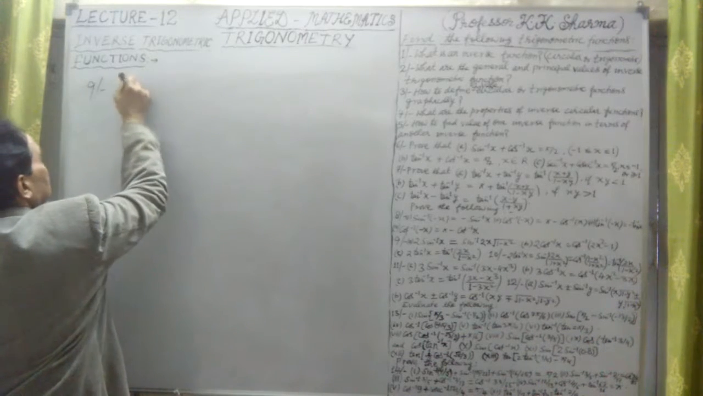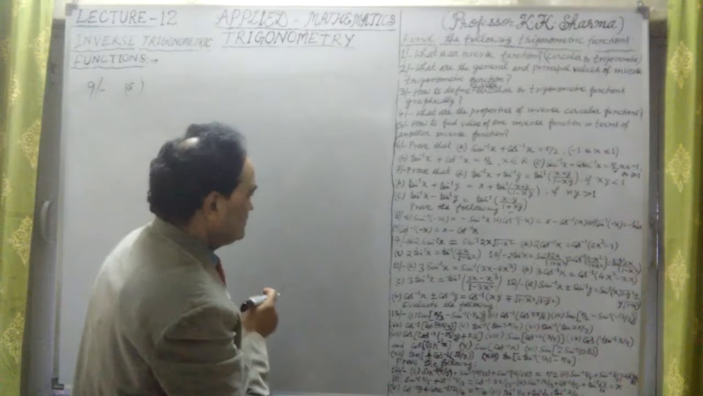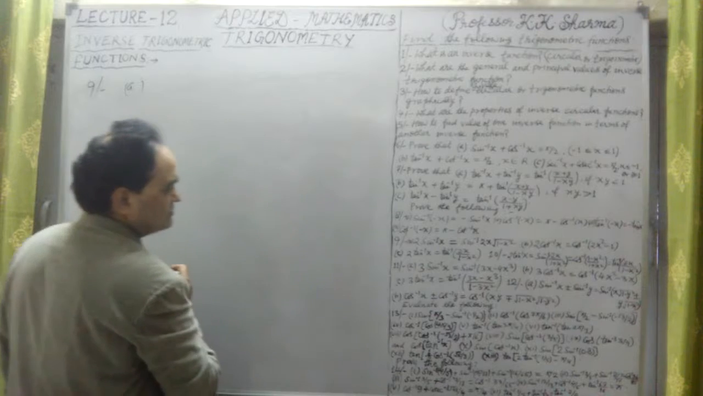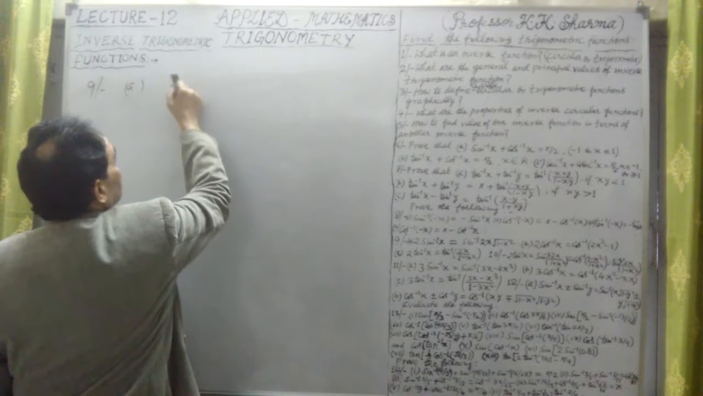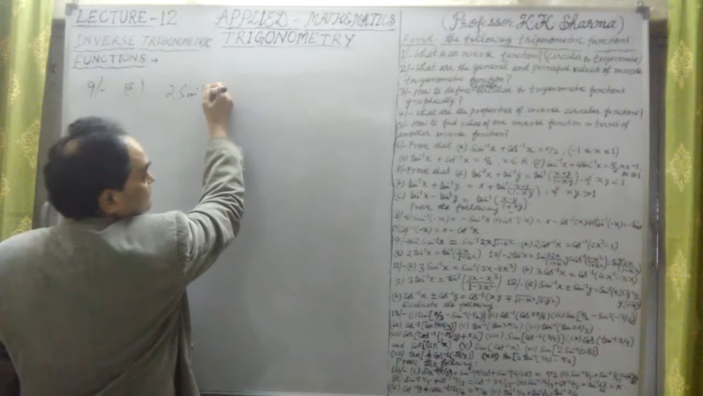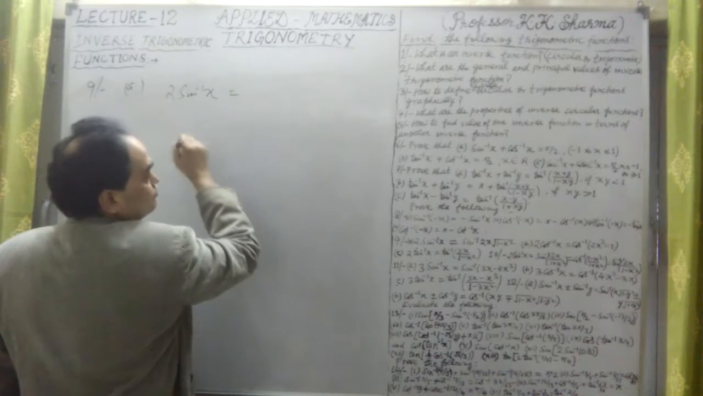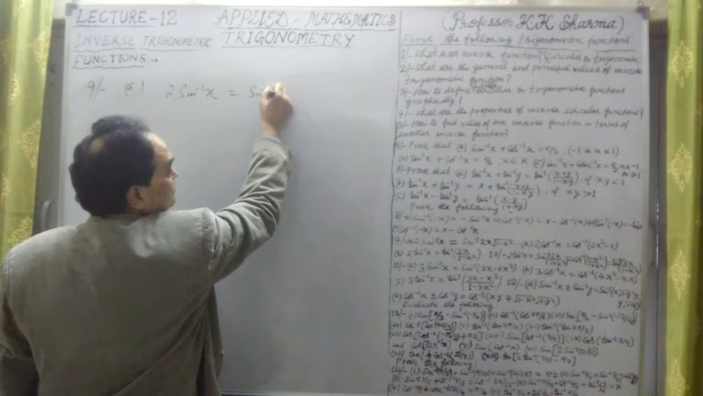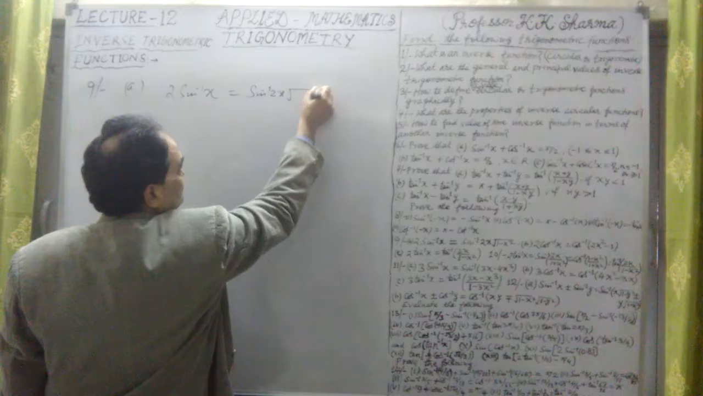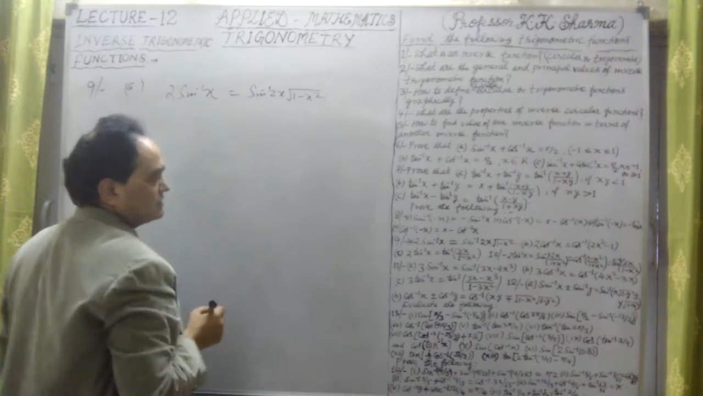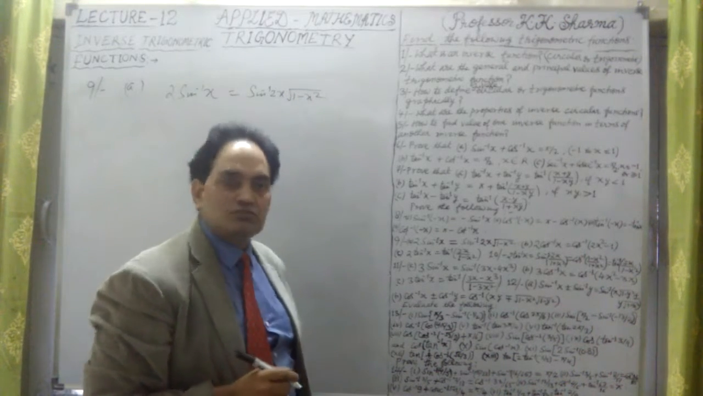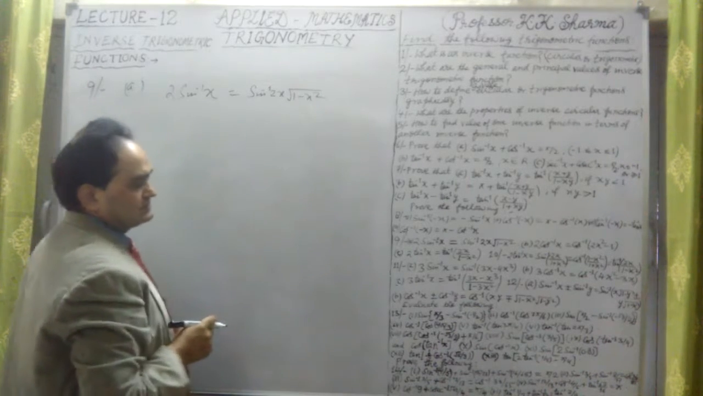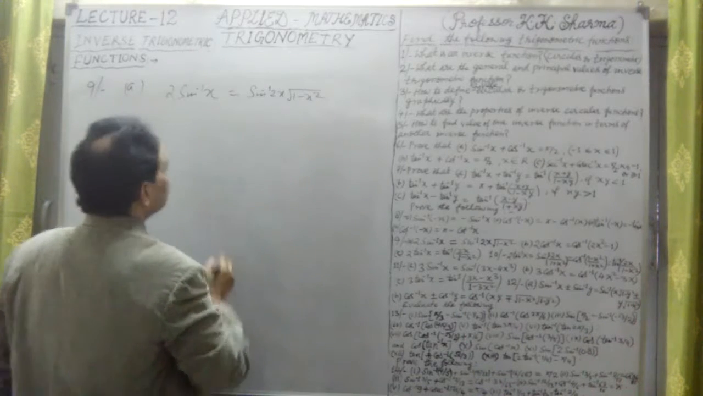Question number 9 has only 3 parts. Let me take the first part, part A. It is 2 sin inverse x, and we have to prove that this is equal to sin inverse of 2x under root 1 minus x square. So let us take sin inverse x equal to theta.